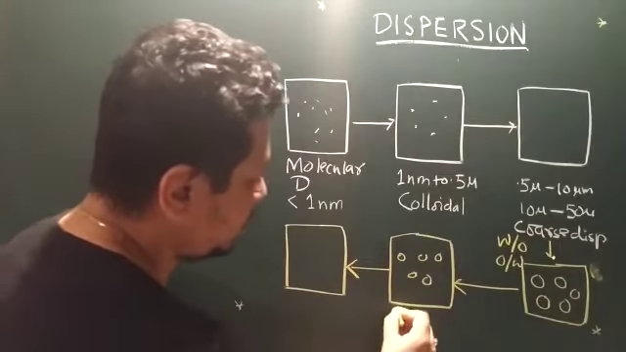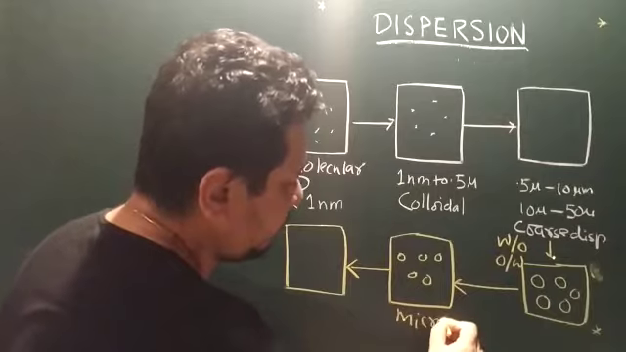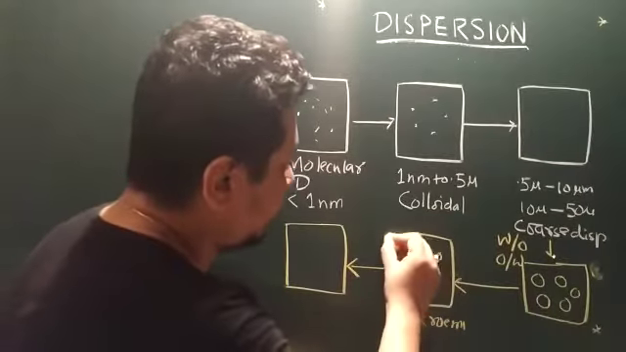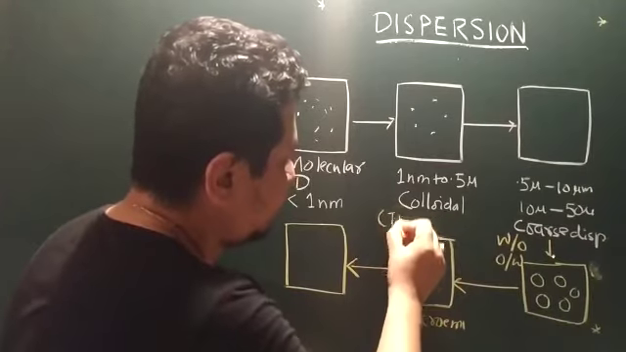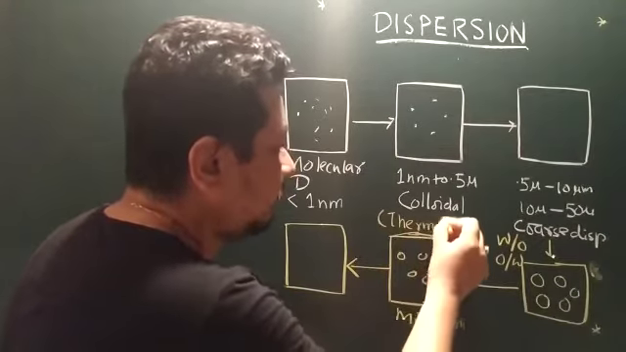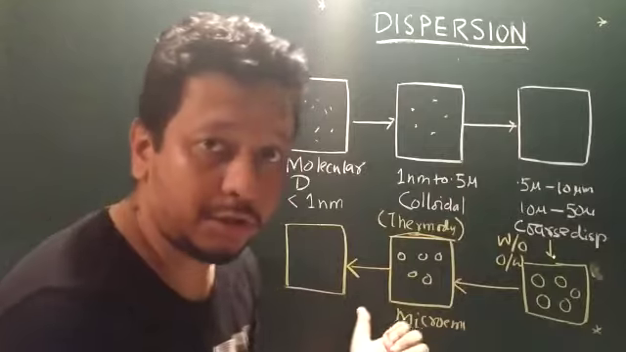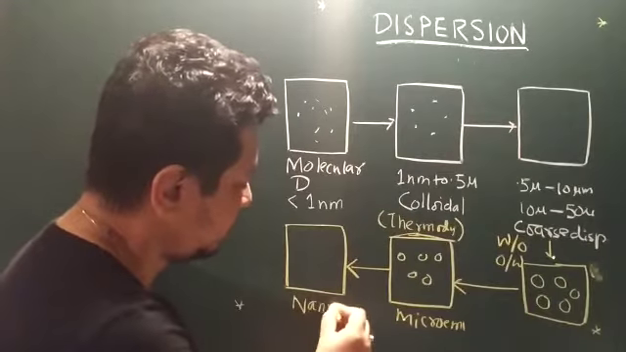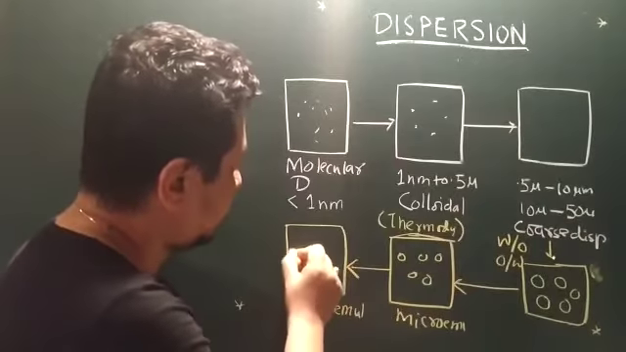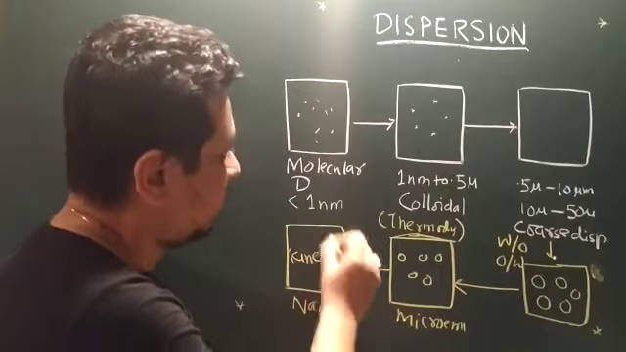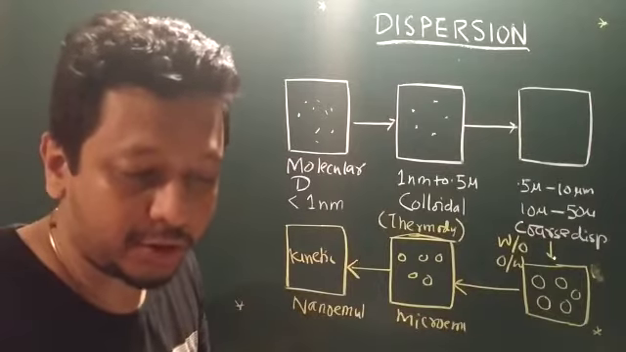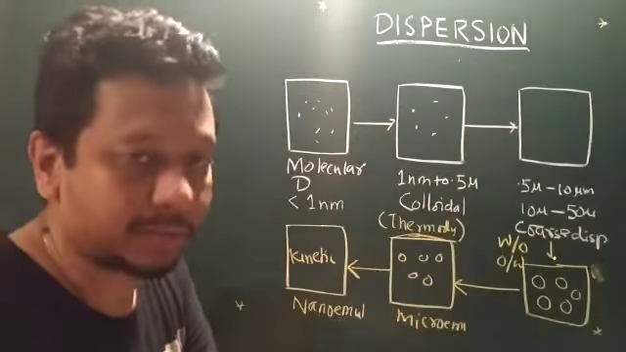Normally micro emulsions are thermodynamically stable, and the nano emulsion is kinetically stable. Now let us see the properties of these different types of dispersions.